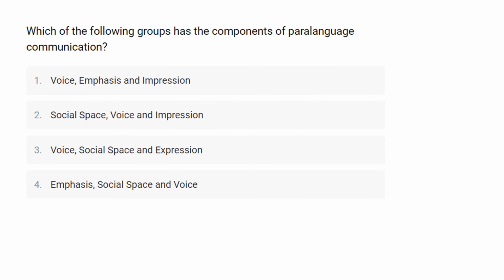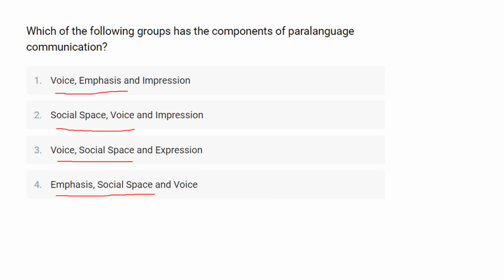Which of the following groups are the components of paralanguage communication? So here in this question they ask you, which of the following groups are the components of paralanguage communication, for which the first option is voice, emphasis and expression. Second one is social space, voice and expression. Third one is voice, social space and expression. And the last one is emphasis, social space and voice.